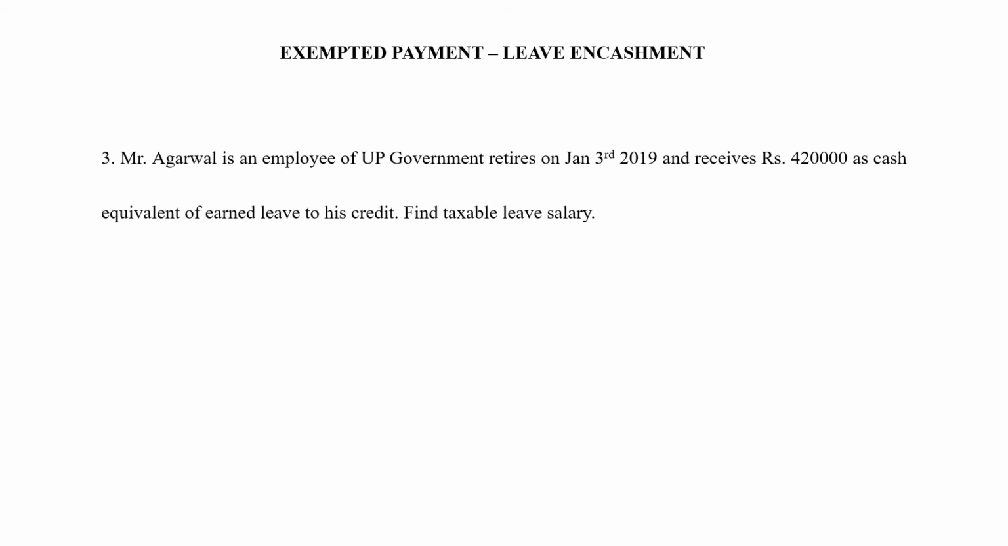Okay, the next topic is exempted payment under leave encashment. The third type of exempted payment is leave encashment. Under this, we'll work out a few sums. Mr. Agarwal is an employee of UP government, retires on January 3rd, 2019 and receives rupees 4,20,000 as cash equivalent of earned leave to his credit. Find the taxable leave salary.